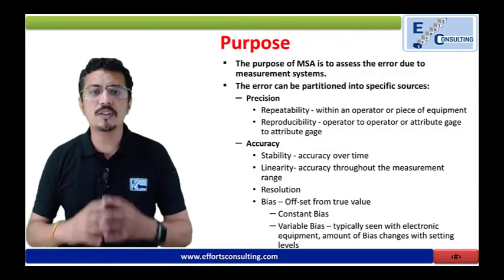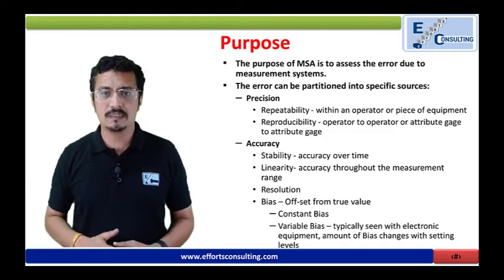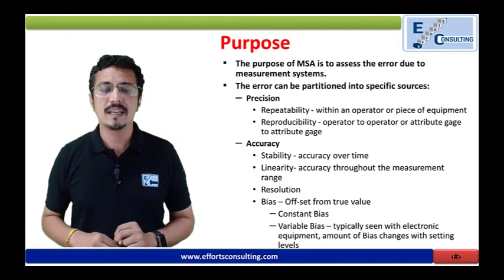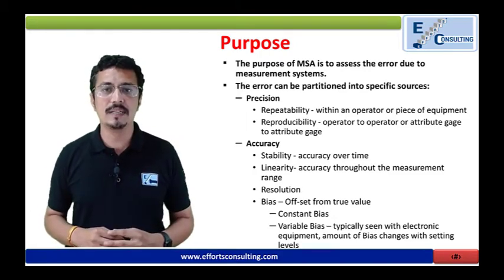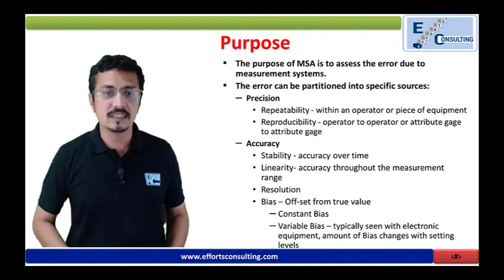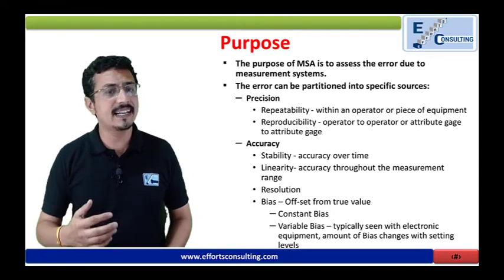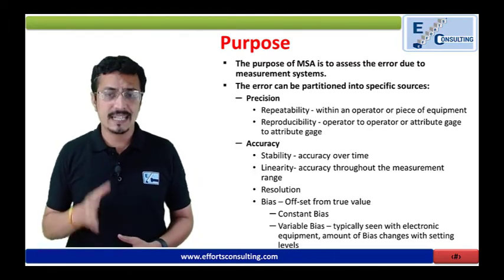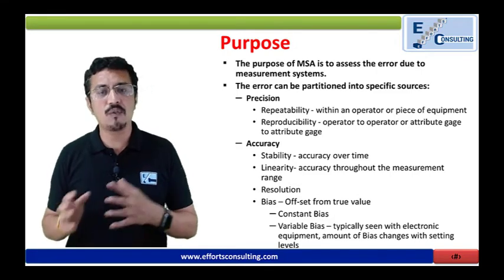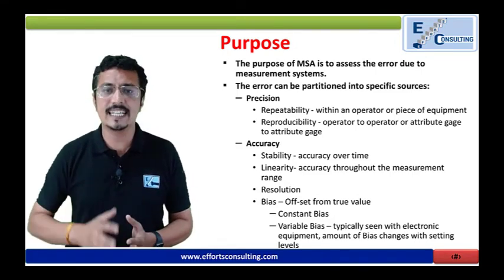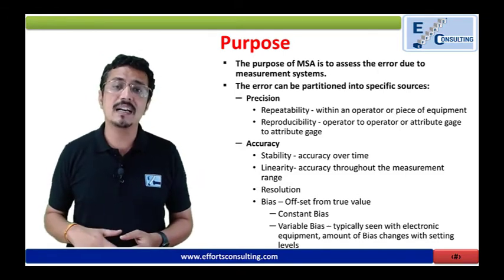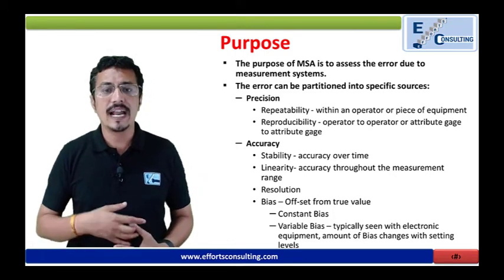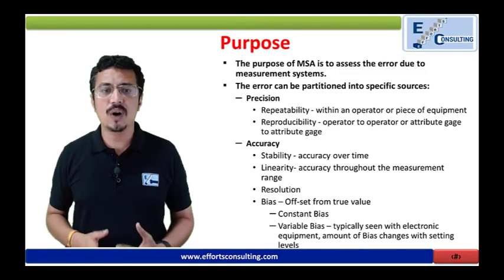Now, what is the purpose? The purpose of MSA is to assess the error due to the measurement system. This error can be divided into two types. One is precision, which is related to repeatability and reproducibility, and the other is accuracy, which is related to stability, linearity, resolution and bias. We'll talk about this in more depth, but let us understand that repeatability is for the equipment. If you have variation from the equipment, it is related to repeatability, and if you have variation because of the operator or attribute gauge, then you have reproducibility.